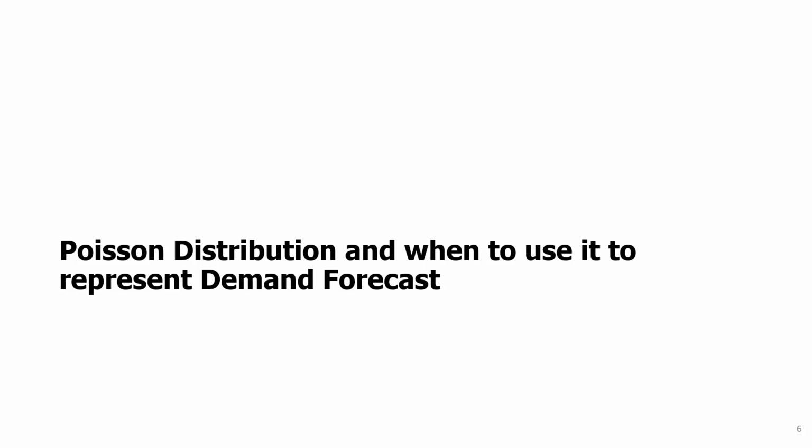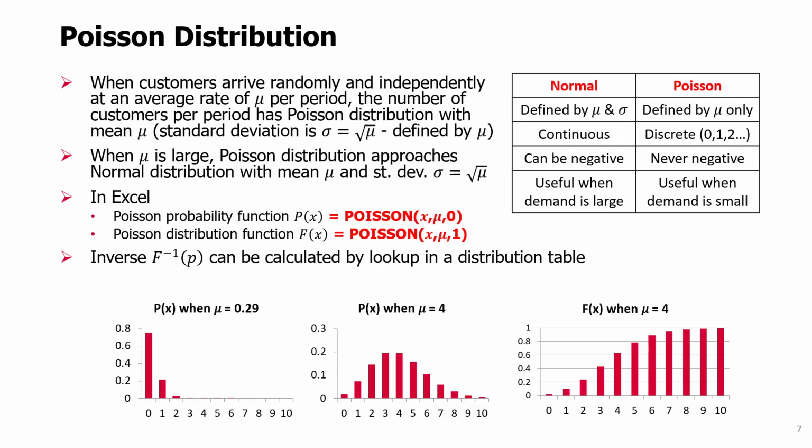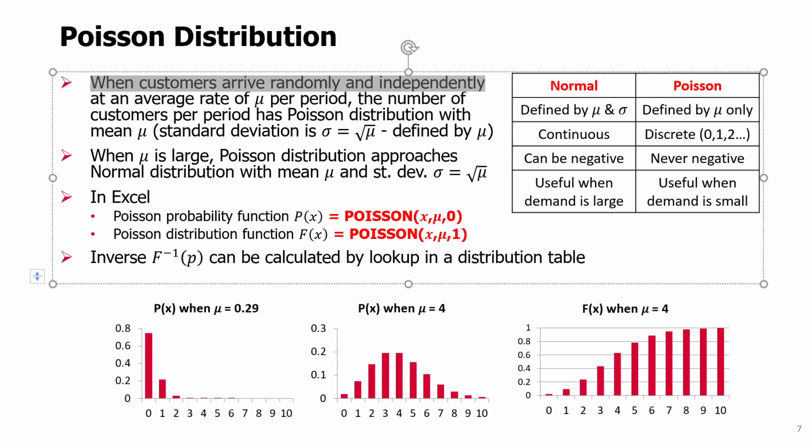Poisson distribution and when to use it to represent demand forecast. When customers arrive randomly and independently at a given rate of mu customers per unit of time, then we say the number of customers per the same unit of time has Poisson distribution with mean mu. Mu is the number of customers arriving, or units of demand arriving, per unit of time.